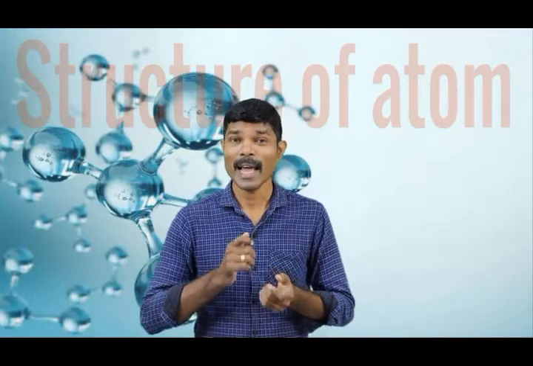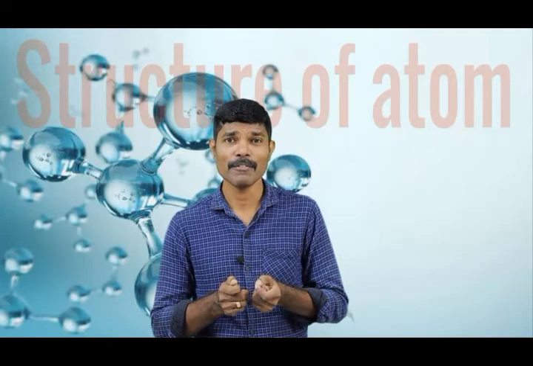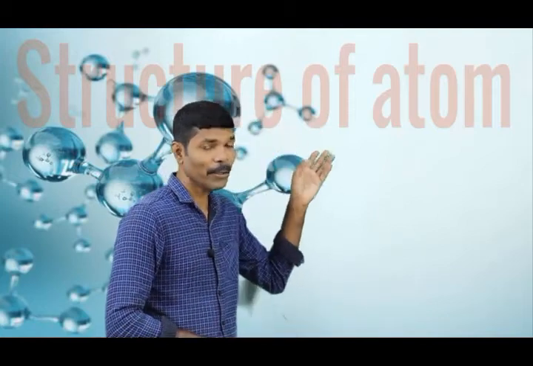From static electricity we know that when a material is rubbed, it acquires a charge. That means the charge is from the atom. From the experiment of static electricity, we came to know that atoms have charges in them. What are those charges? When we talk about atoms, atoms have three different particles. What are they? Number one is protons, which are positively charged, then electrons, and finally the neutrons.